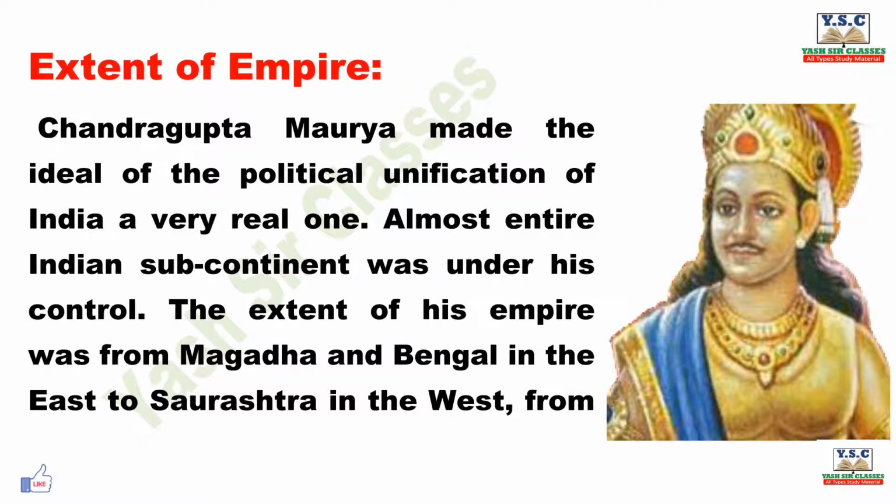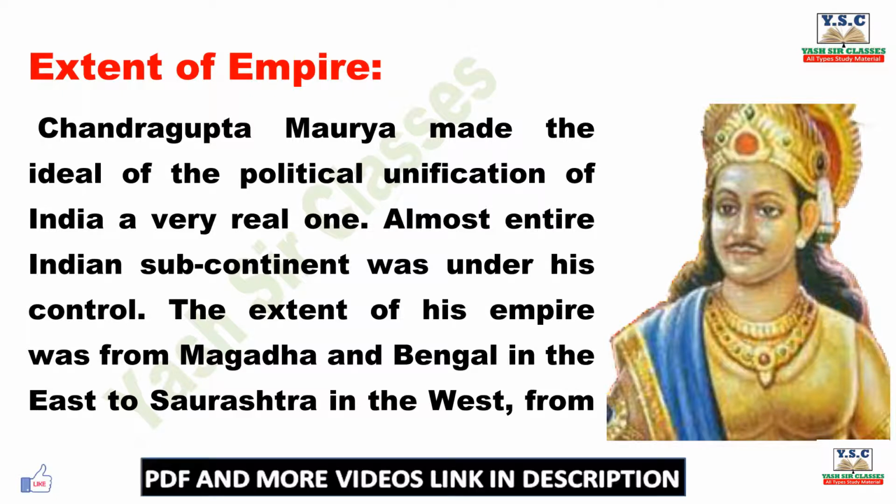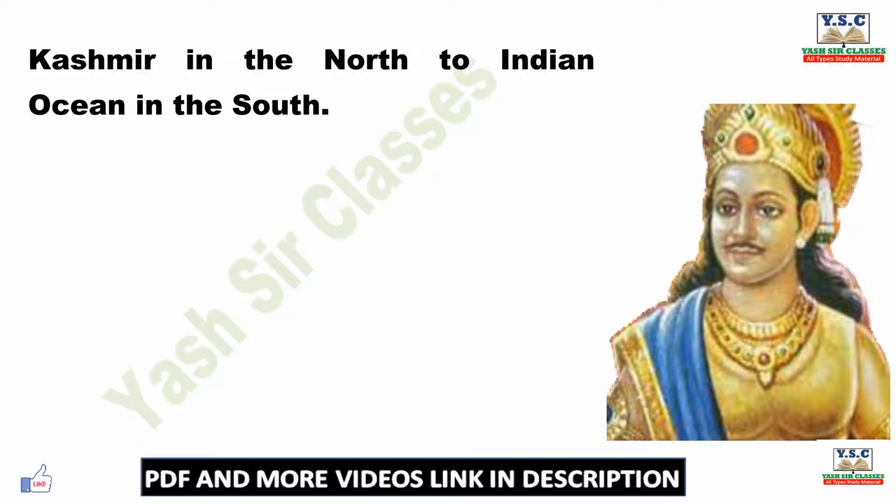Extent of empire. Chandragupta Maurya made the ideal of the political unification of India a very real one. Almost the entire Indian subcontinent was under his control. The extent of his empire was from Magadha and Bengal in the east to Saurashtra in the west, from Kashmir in the north to the Indian Ocean in the south.